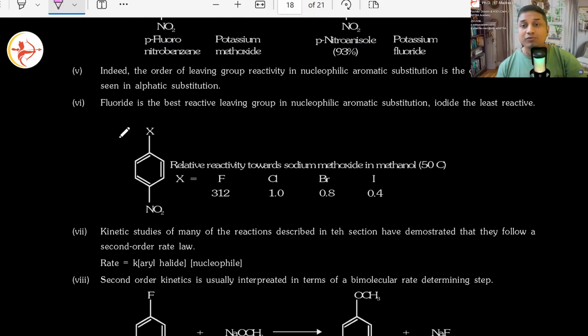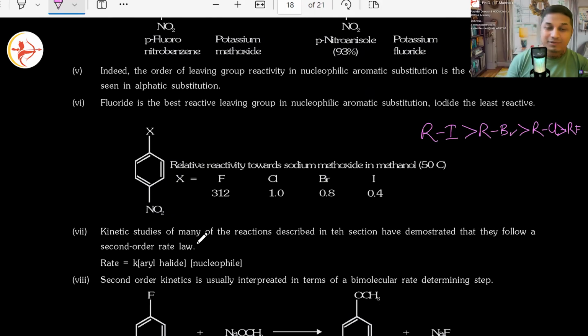Correct? Usually, what we used to see, if we talked about alkyl halides, we would say RI is most reactive, then RBr, then RCl, and then RF. Make sense? Remember? But here it is opposite. Who is most reactive? Fluorine, 312 times more than chlorine. Correct? And then bromine is slightly lesser, iodide is slightly more less.